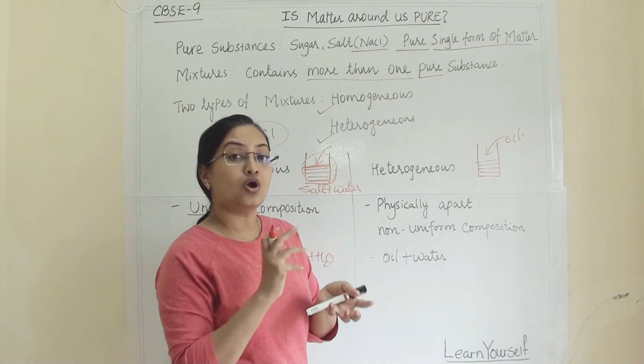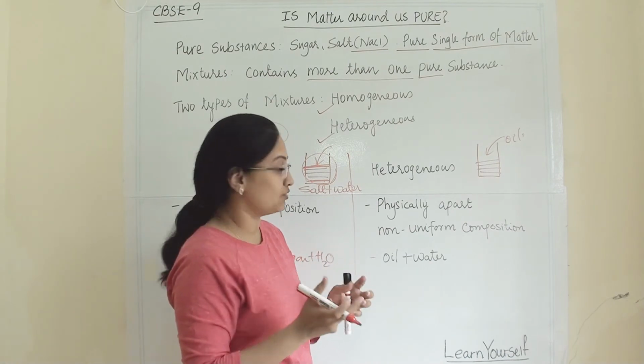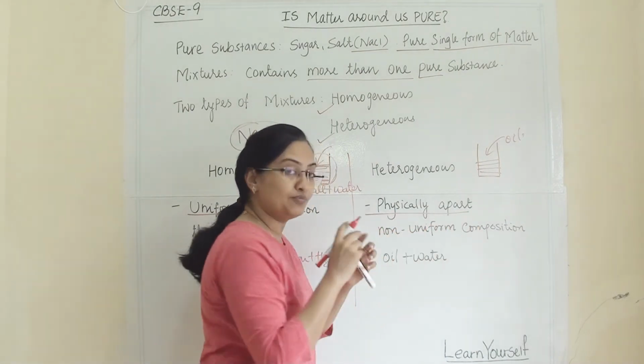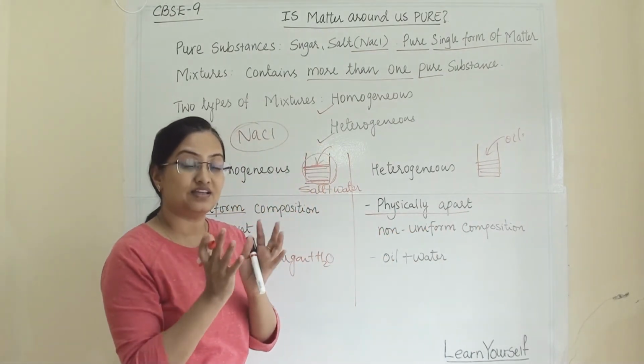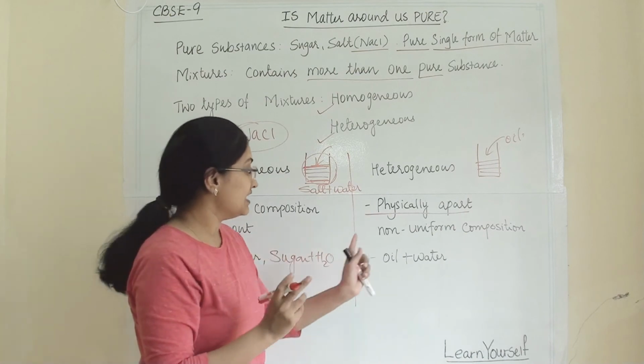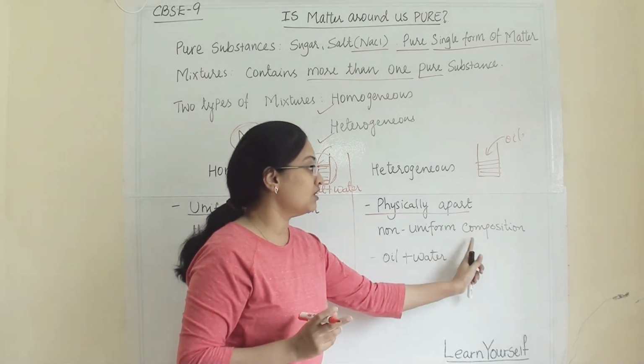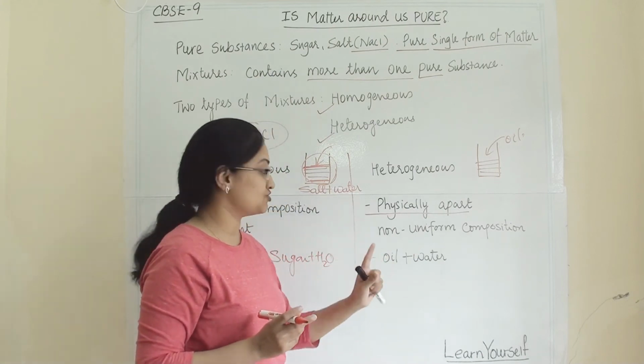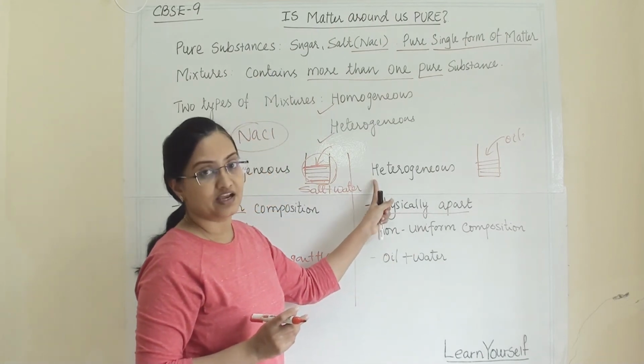They are not mixed with each other thoroughly. When the components of a mixture are physically apart, not mixed evenly, and you can see non-uniform composition throughout the mixture, then it is known as a heterogeneous mixture.